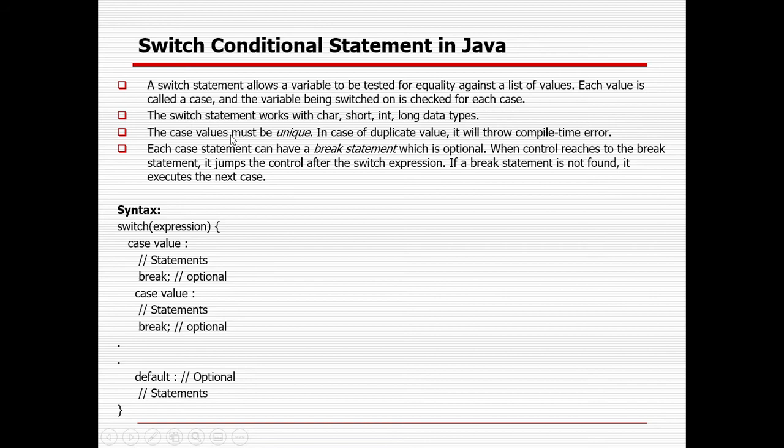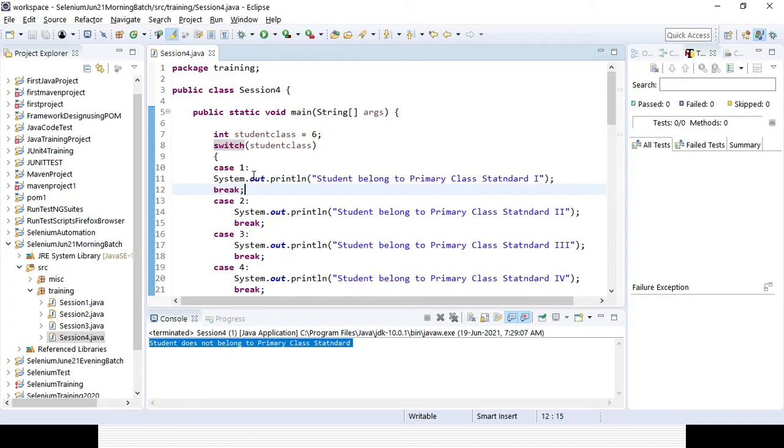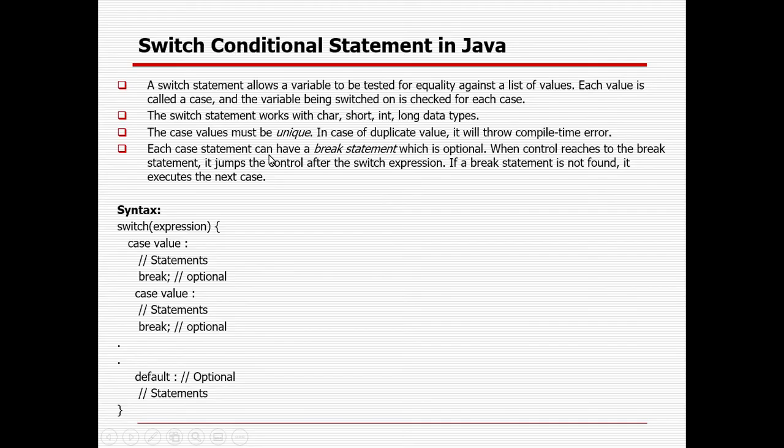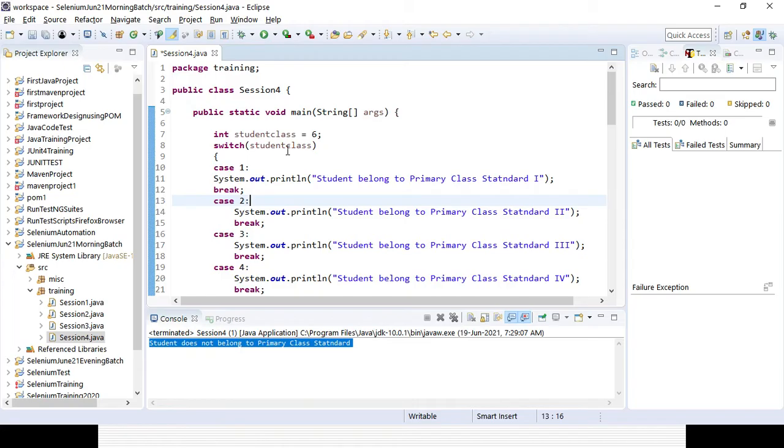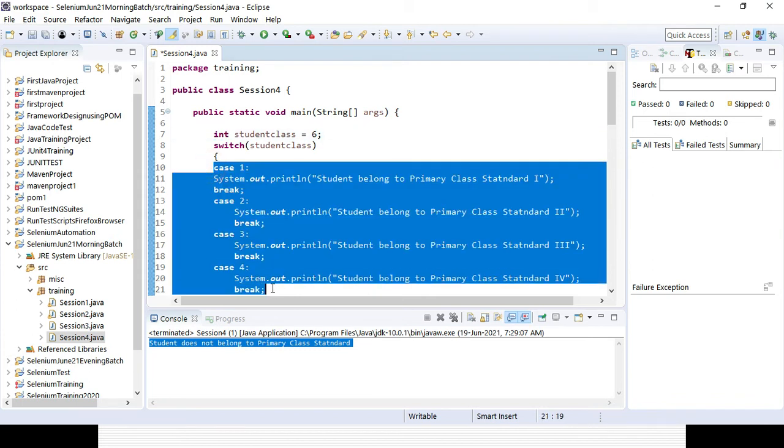The case must be unique. Suppose I give 1 and 1, I can't give a duplicate, so the case should be unique. You can see an error message for a duplicate case. The switch statement works with the character, short, int and long data types, so you can also use character. These are the four data types. Here I have used integer. In case nothing is matched, it will go for the default part, right?